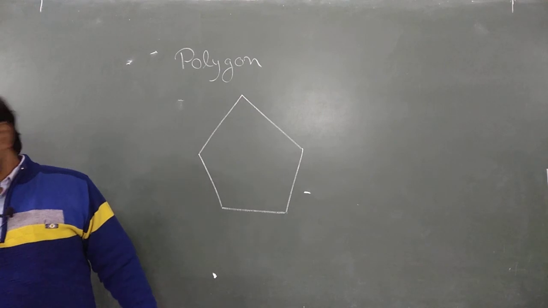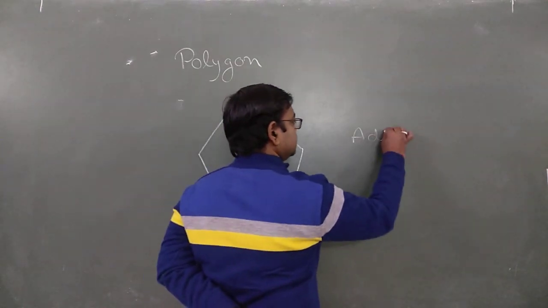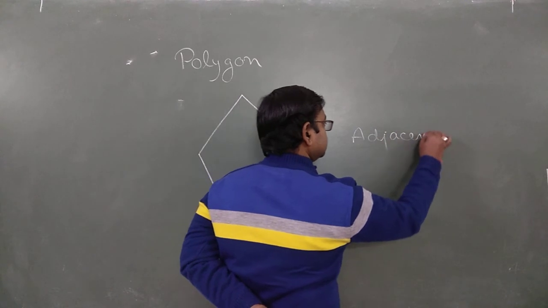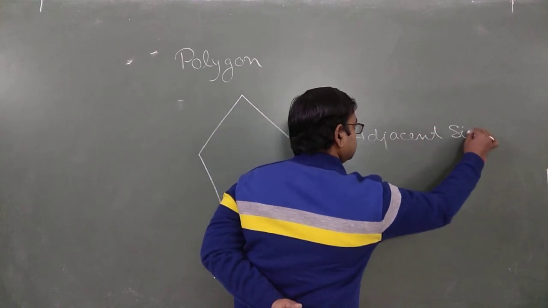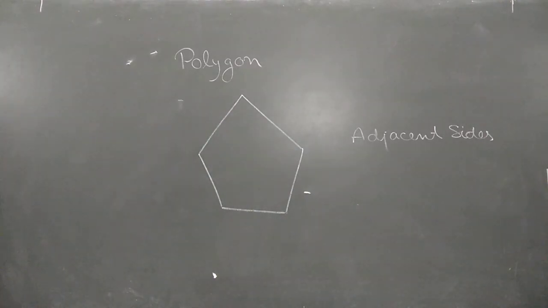Now a new topic comes. What is the meaning of adjacent sides?